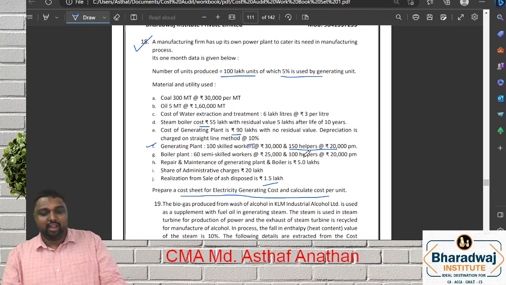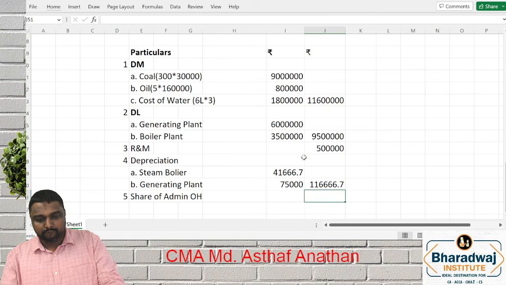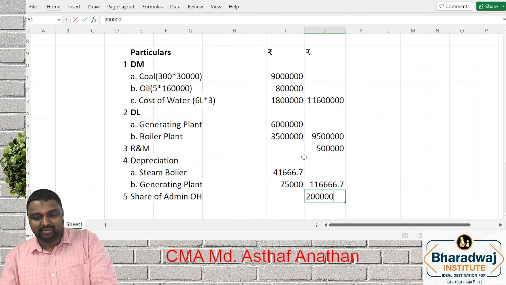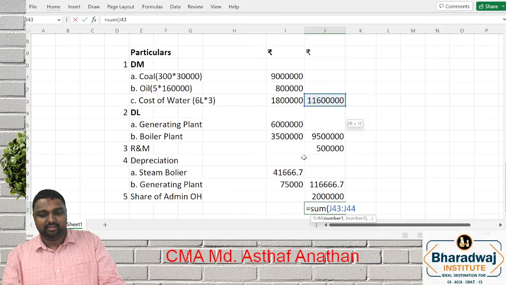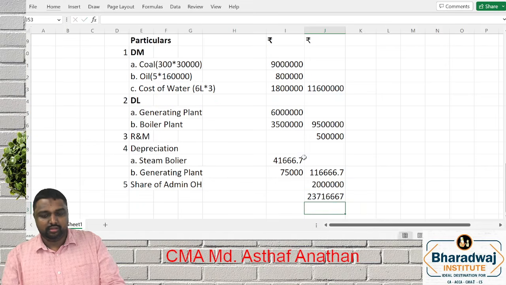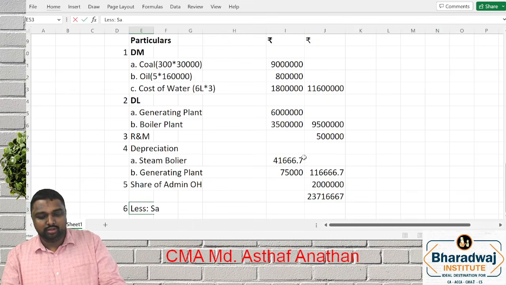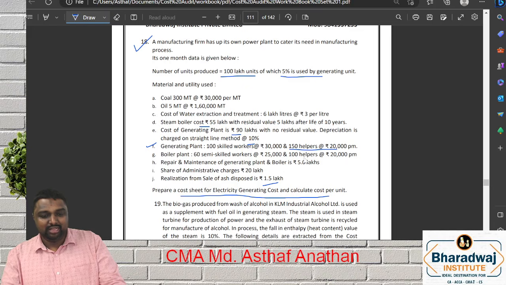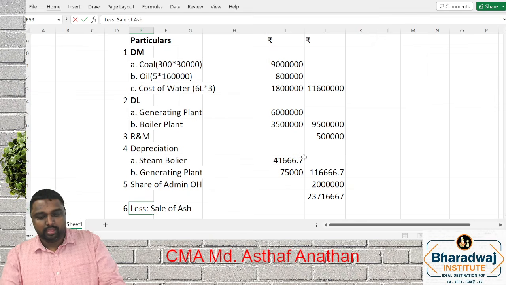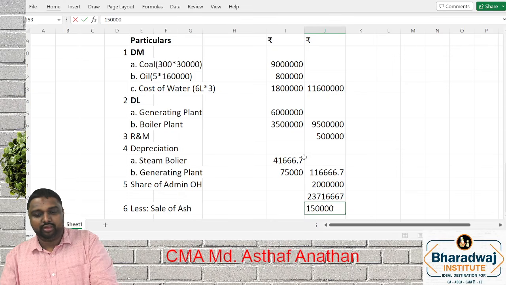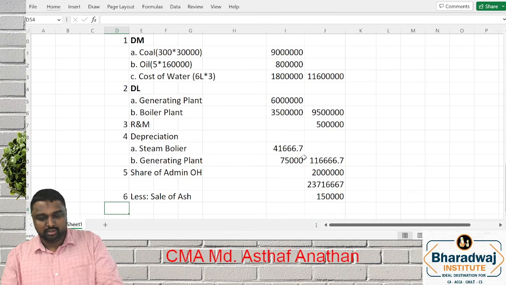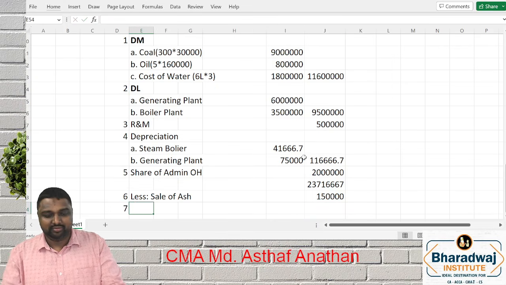Now, what is the share of admin? 20 lakhs. What is the total cost, my dear friends? Now, here you want to reduce what? Scrap value, sale of ash. What is the amount? 1,50,000. So you will get the total.